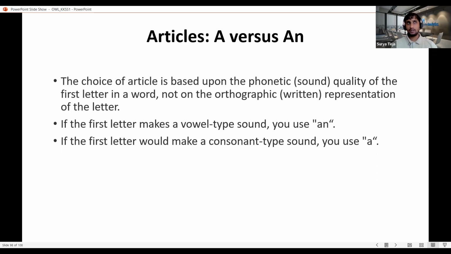Because in many cases, even though the letter is a vowel, we don't use an. And in many cases the letter is a consonant, but we still use an. So the reason is we decide depending upon the phonetic sound. If the first letter makes a vowel sound, we use an. If the first letter makes a consonant type sound, we use a.